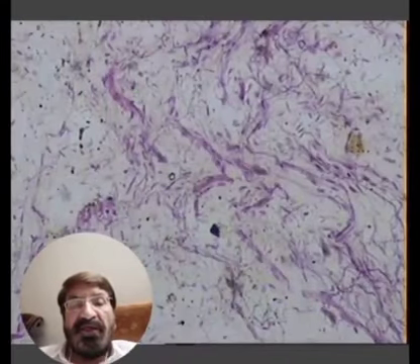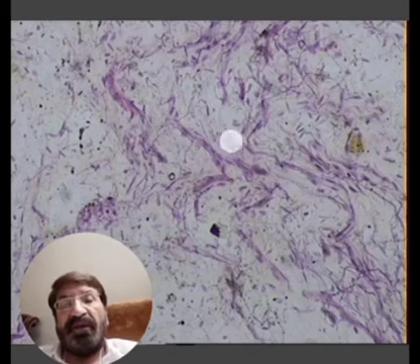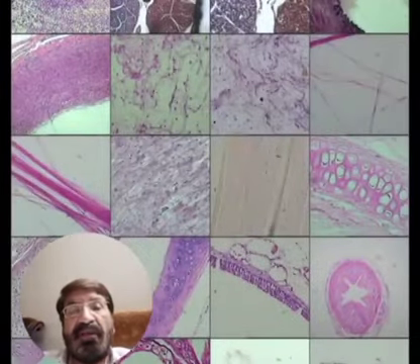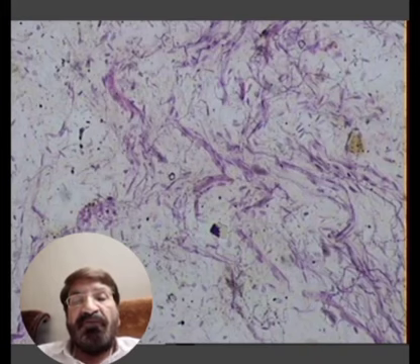Again, this is a picture of the loose areolar connective tissue. Can you see the bundles of fibers which are red in color? These are eosinophilic. This is the slide of the loose areolar connective tissue. There are bundles of collagen fibers running in each and every direction. They form bundles, not anastomosing and branching, very thick and soft, and highly eosinophilic, so seen red in color.